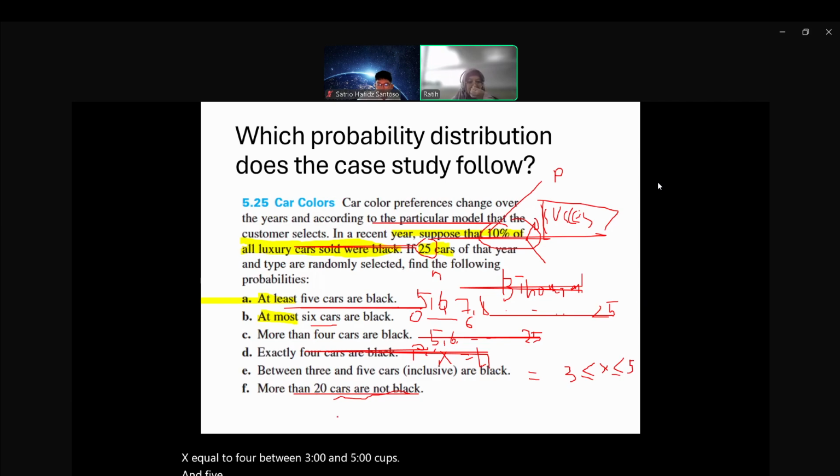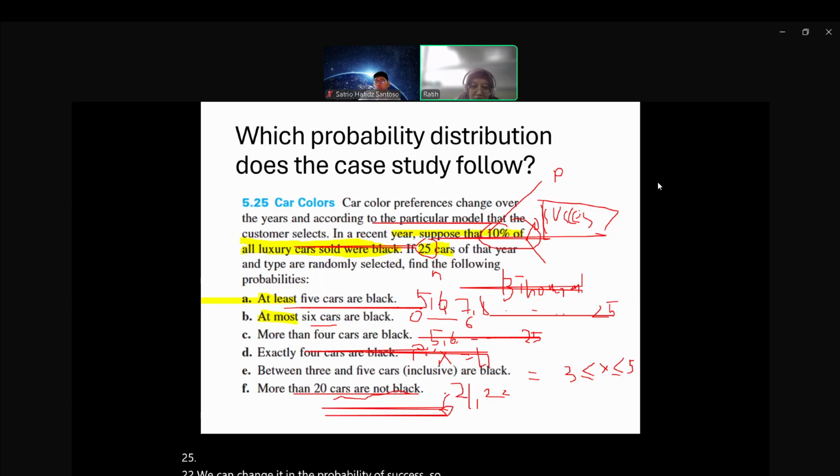More than 20 cars are not black. So if more than 20 cars are not black, out of 25, 22, we can change it to the probability of success.